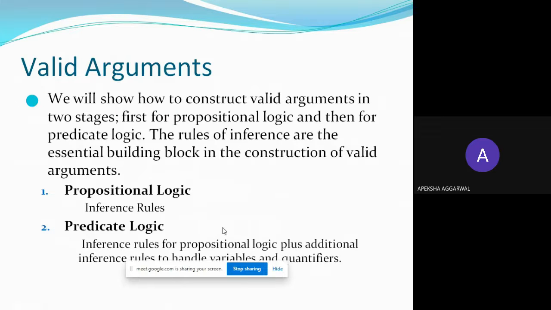Now let's see what a valid argument is. We will show how to construct valid arguments in two stages: first for propositional logic and then for predicate logic.